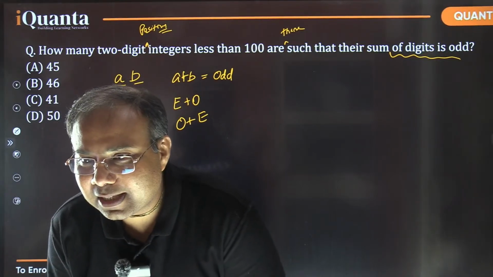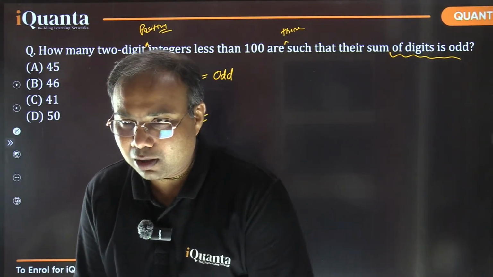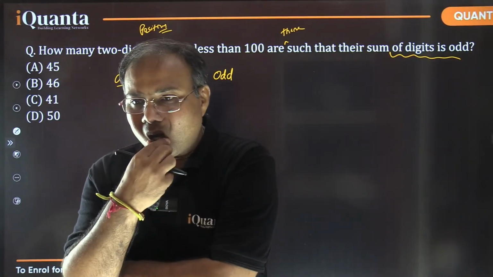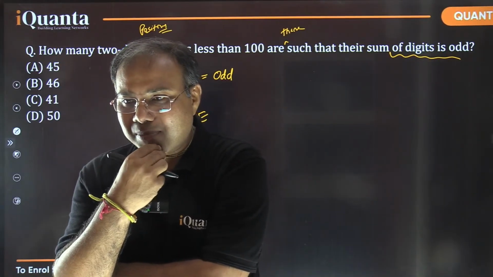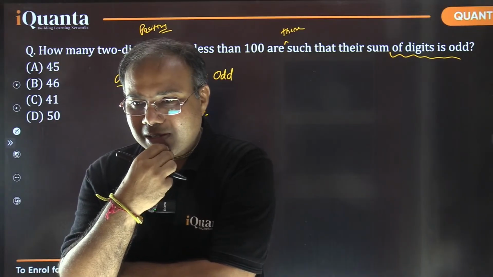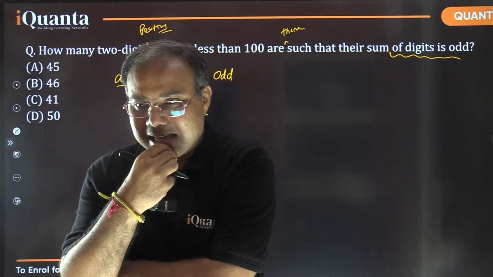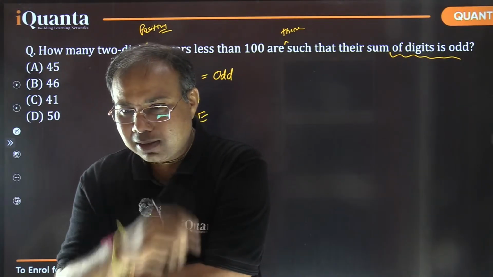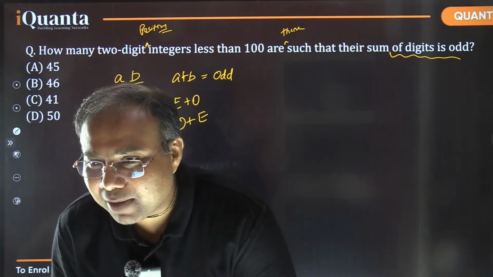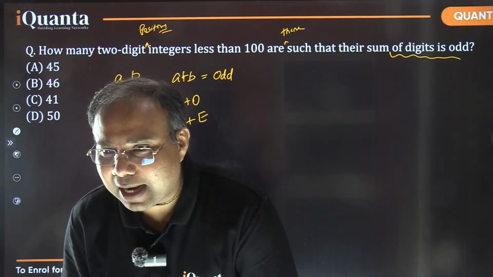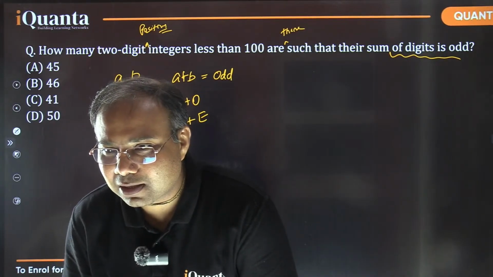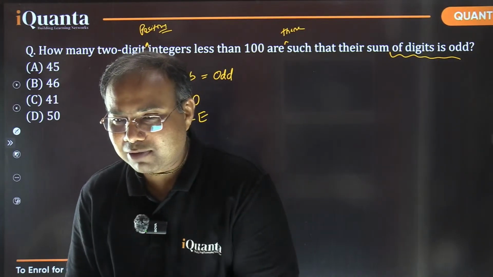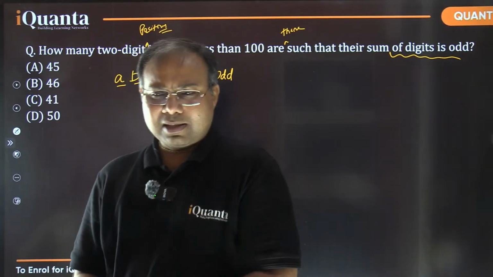Kushal is writing even numbers sum is always odd. What does it mean? Total even numbers are 50, and subtract 5 one-digit even numbers from them. Even numbers का sum odd है, इसका क्या मतलब हुआ? There is some problem, I guess. She has erased it. Okay, Urvi: we have numbers 10 to 99, add all even and odd numbers, 50 odd, 50 even. But 5 are removed, so 50 minus 5, 45. Urvi is also writing something similar.